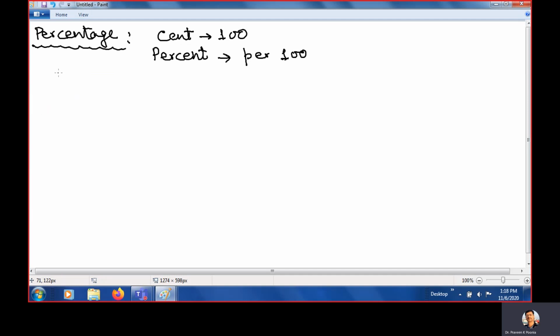Clear? For example, look, 5%, 34%, 79% and 25%. Clear? These are the percentage numbers.